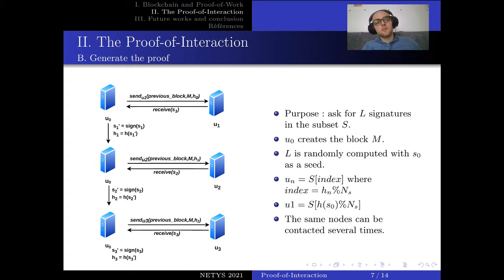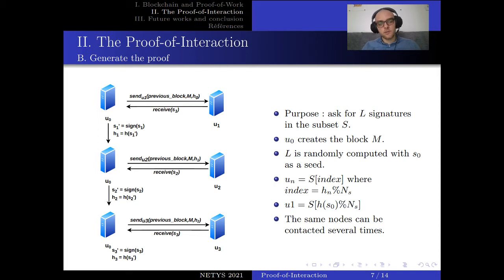Now that U0 knows how many signatures it will need, the question is which node in the subset S it has to contact. To do so, it will hash the signature S0 and then do a modulo with the size of the subset, and this will give it an index in the subset S, the index of the node it has to ask for a signature.